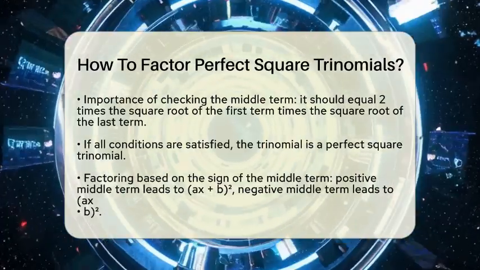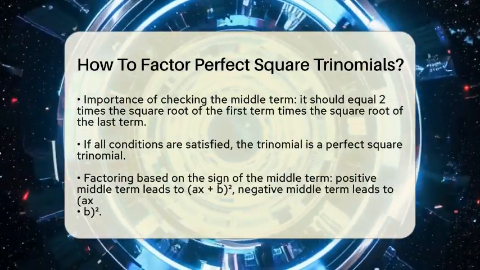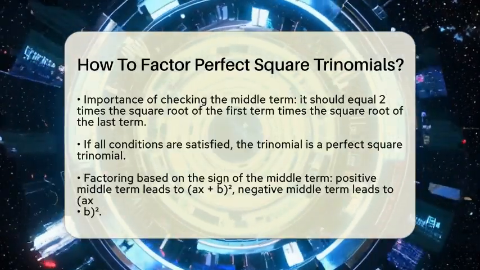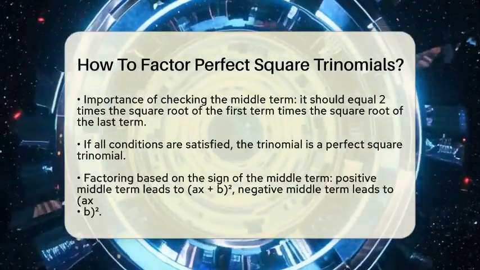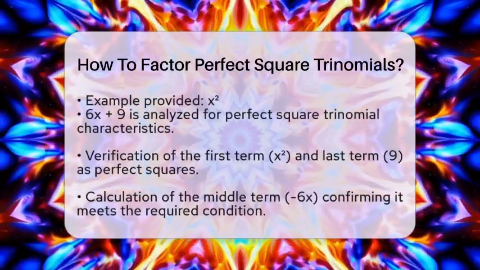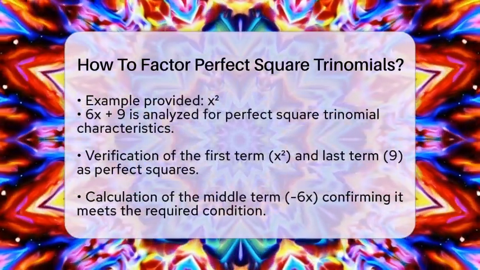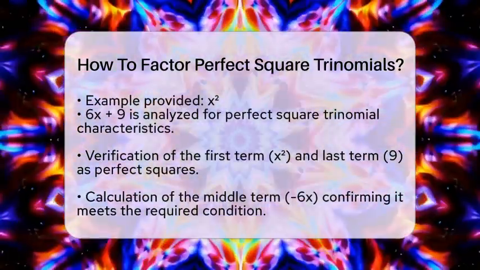Now, let's write the factored form. If the middle term is positive, we express the trinomial as the square of a binomial like (ax + b) squared. If the middle term is negative, we write it as (ax - b) squared.